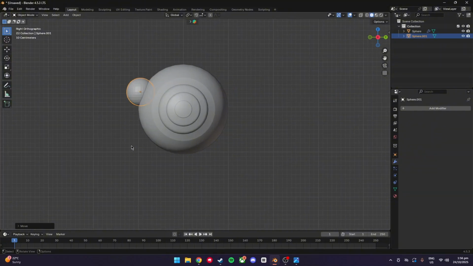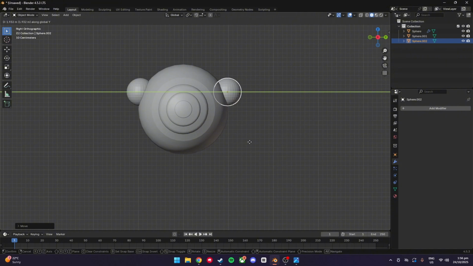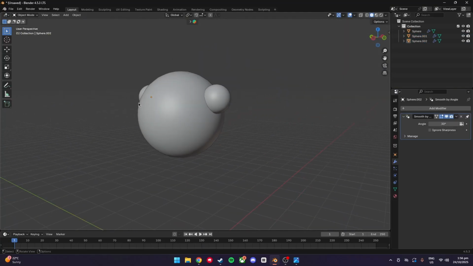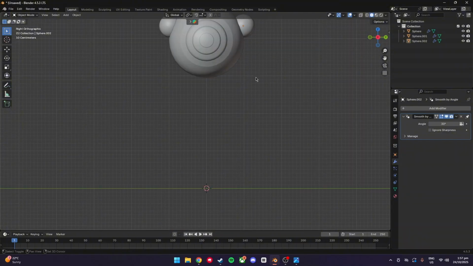And you're going to just apply it where you think looks right. Which is right there. Now what you're going to do is Shift D, G, Y. And just move it on, make sure it's even to the other side. Then we're gonna click both of these, shade smooth. Already you can see you've got the shoulders, sorry, for the robot. Now we're gonna move on to the arms.